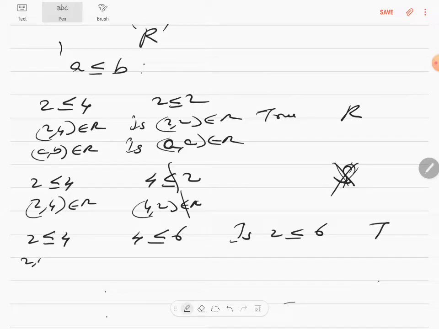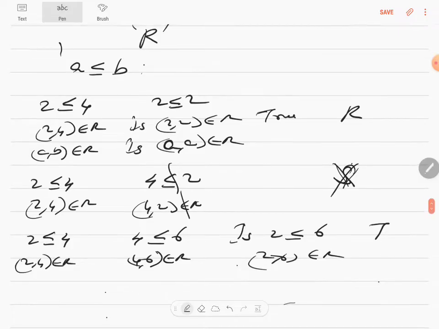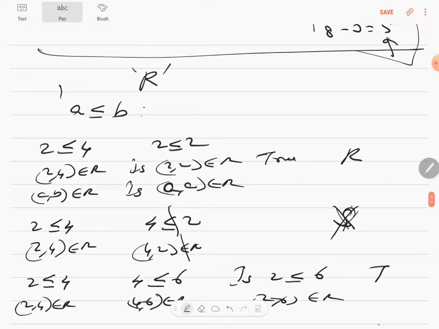Correct? (2, 4) is an element of R. (4, 6) is an element of R. (2, 6) is an element of R. Perfect. Therefore it makes it transitive. It's reflexive and transitive but not symmetric. However, this is not enough. Giving only examples is not sufficient. We should be able to write it alphabetically. That comes only in the second stage.